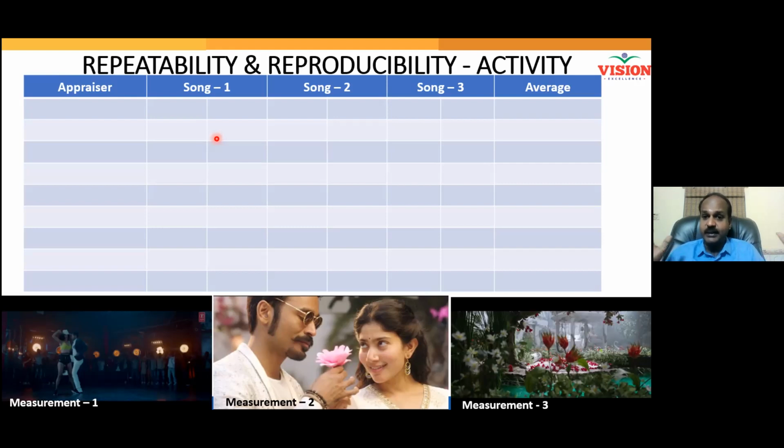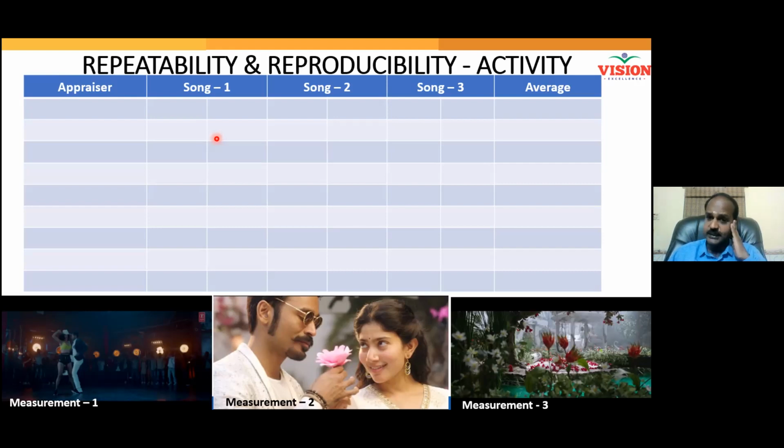Operational definition need not be in very high-fi English. It should be a very simple, easy to understand language. It can be English, it can be Tamil, it can be Telugu, but everybody should understand in the same manner. To the extent possible, give visual clues, visual information. People will better understand. Ultimately, we need consistency.